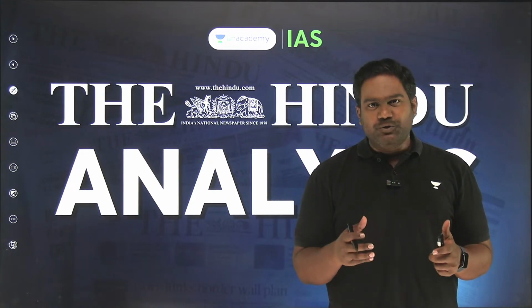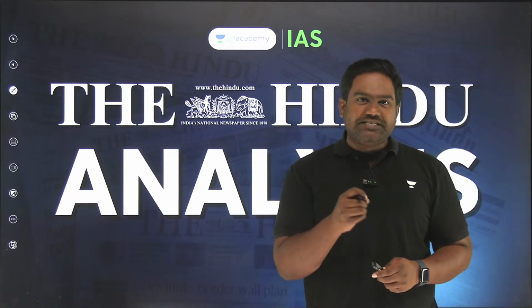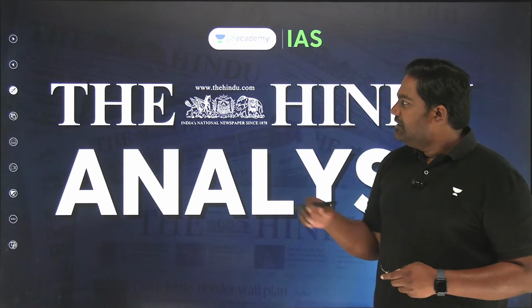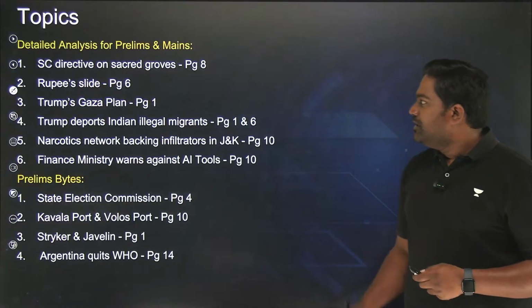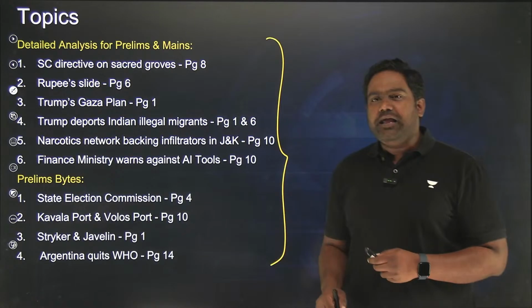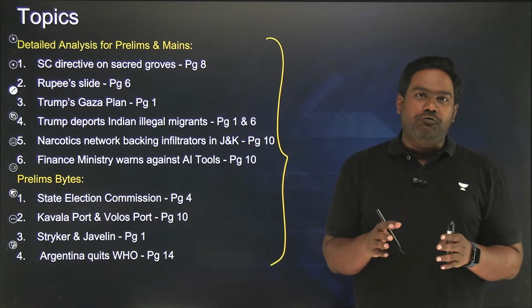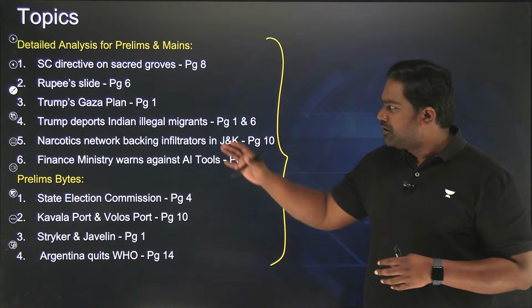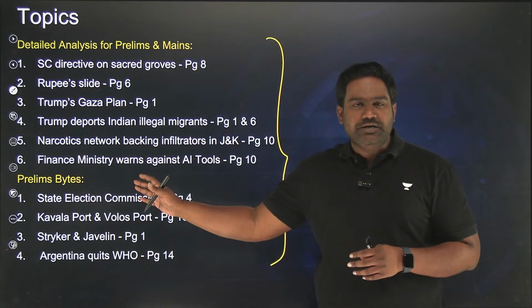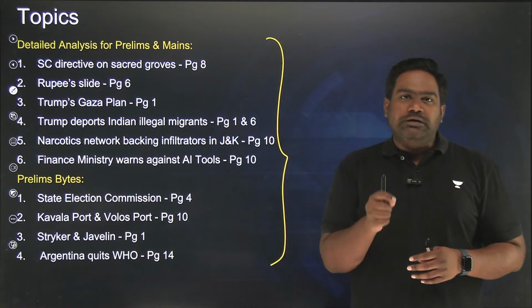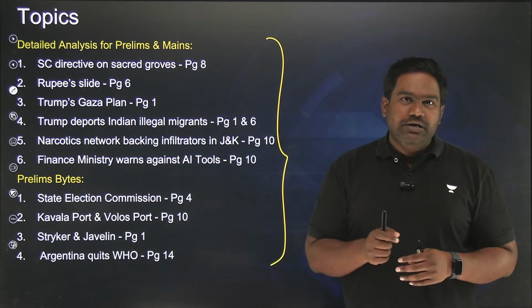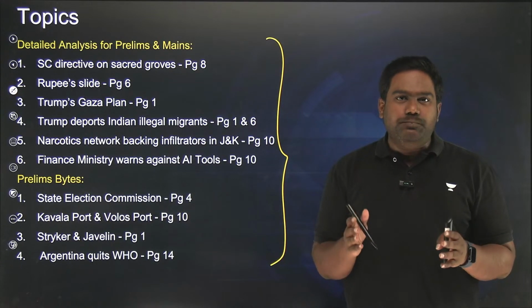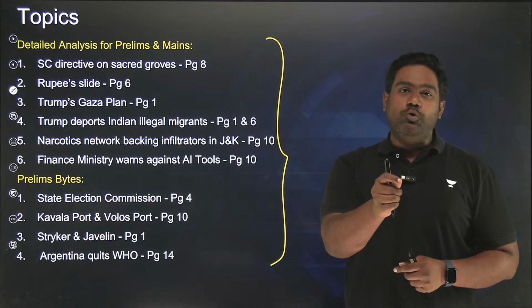So let's begin today's discussion by looking at the topics that we are going to discuss. From the Delhi edition of The Hindu, I have chosen 10 important articles that are relevant for the mains and prelims examination. We have 6 articles that require a thorough detailed analysis and 4 small articles which are important for the prelims. Let's cover all these articles comprehensively so that you don't have to go back and read the newspaper again.